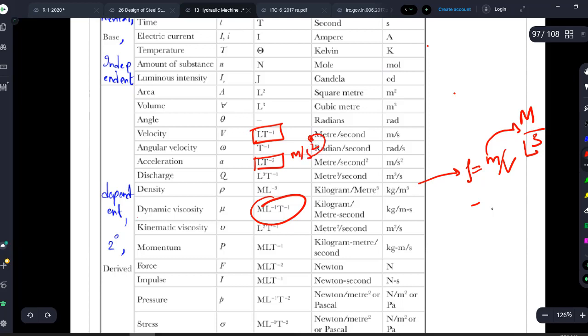So sending it up, what will you be getting? L per second is nothing but time, so t to the power of -2. Similarly, you should be aware of everything. So what will volume be? Length cube. Area is length square, and so on.